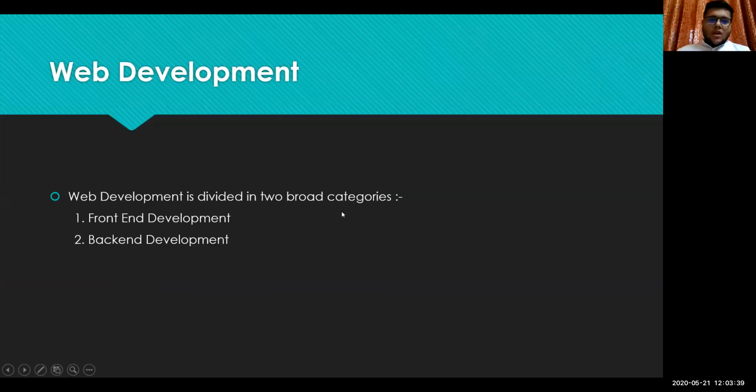So web development can be divided into two broad categories, that is front end development and back end development. So in front end development, you can categorize the interface that we interact with, and in the back end development, it can be broadly categorized as the things that go into the background. So like the database management systems and API designs, etc.